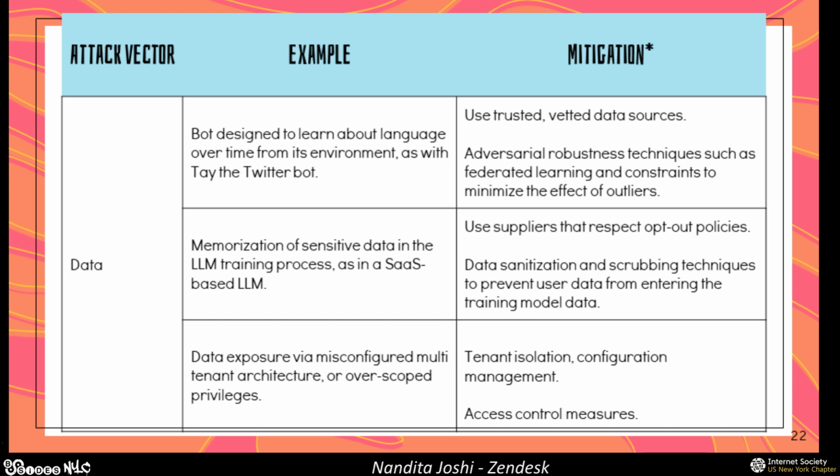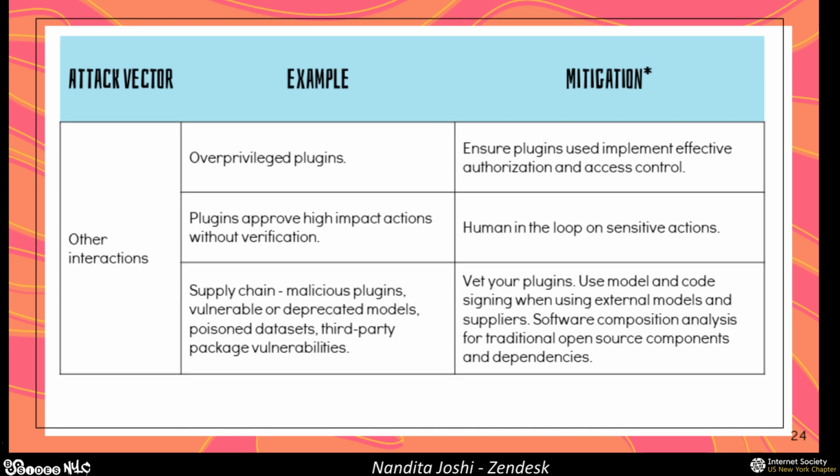And then tenant isolation and access control measures. These are your typical AppSec mitigations. Moving on to other interactions, you want to ensure that the plugins that you use implement effective access control again. For any sensitive actions that are being performed by your plugins, you want a human in the loop to approve these actions. And for your supply chain, you have all of your typical best practices around vetting your plugins, using model and code signing, and all of your software composition analysis for your traditional open source components and dependencies.